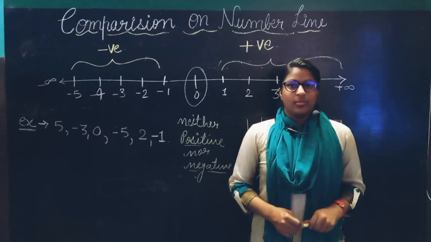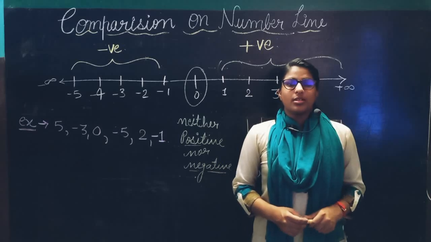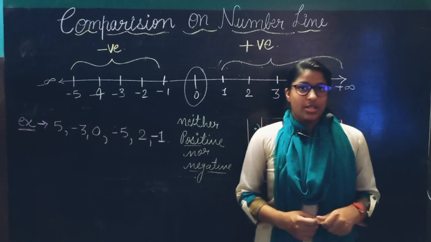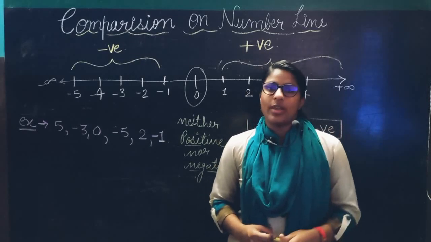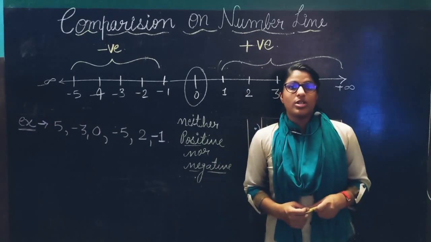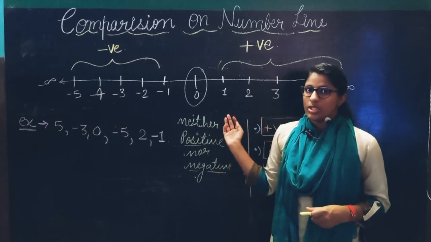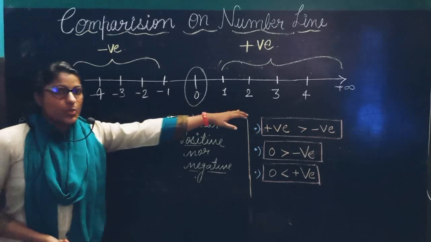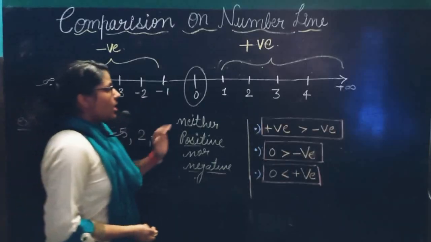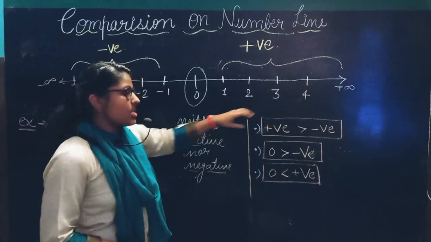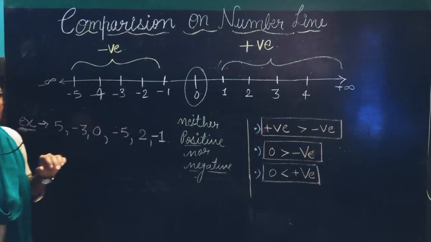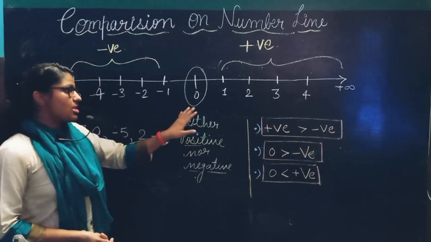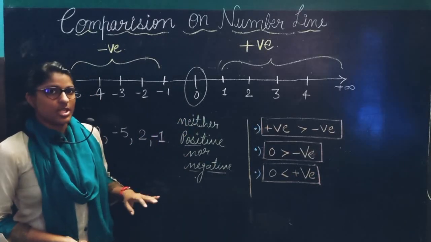Let's do the new topic, that is comparison of integers. We can compare integers with the use of the number line and also without the use of the number line. But for understanding this, again come to the number line. Now see this number line. This is the right hand side, this is the left hand side. The right hand side shows all the positive integers, the left hand side shows all the negative integers. 0 is neither positive nor negative. It means 0 is not a positive number and not a negative number.